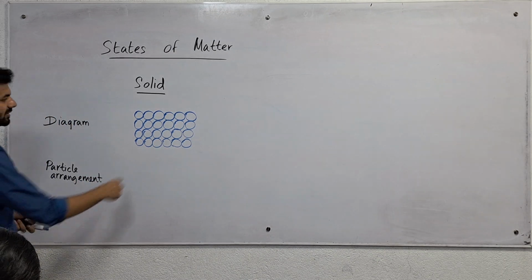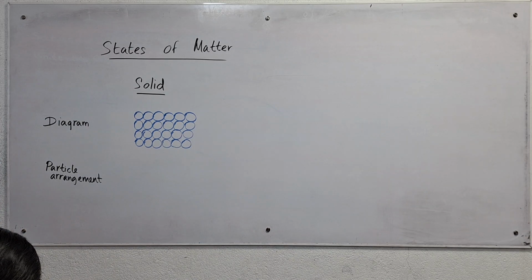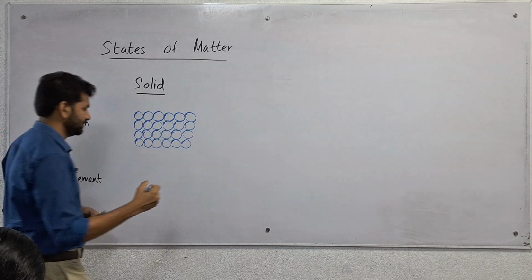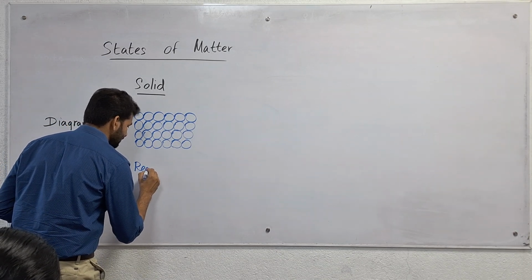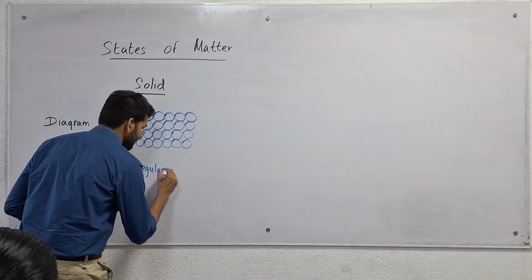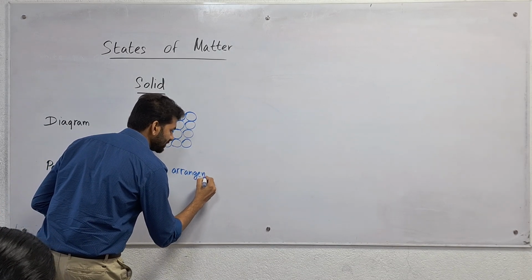We can say these particles are tightly packed, and they have a regular arrangement, with strong attractive forces.